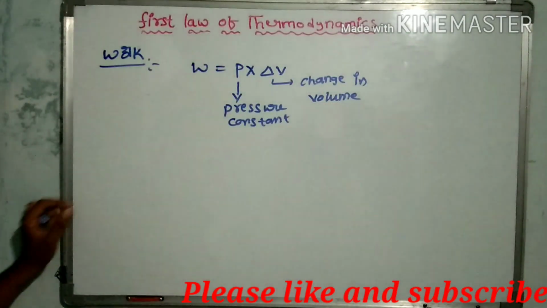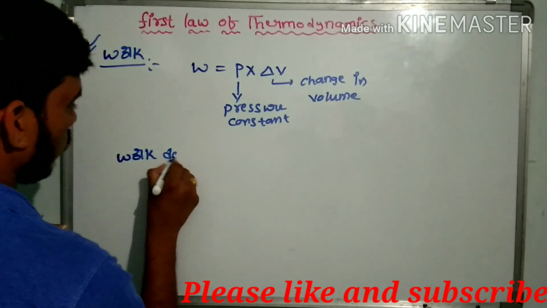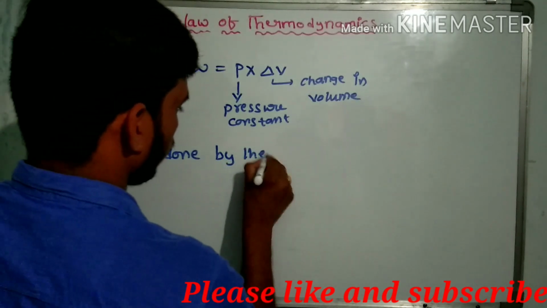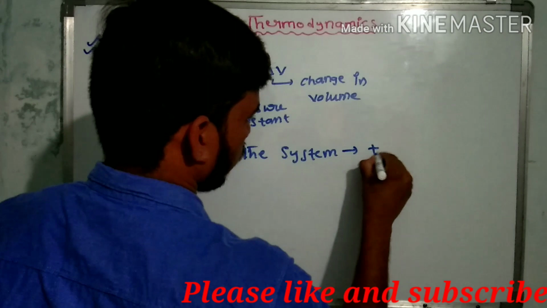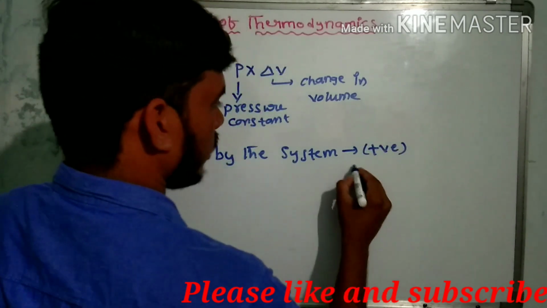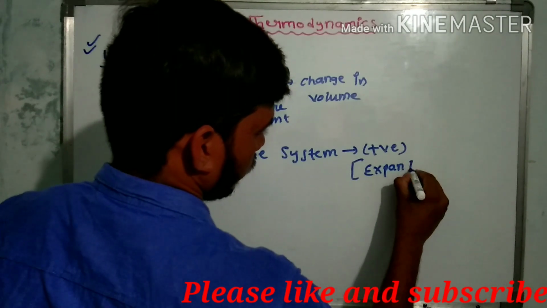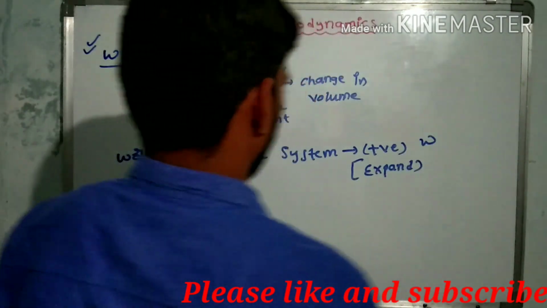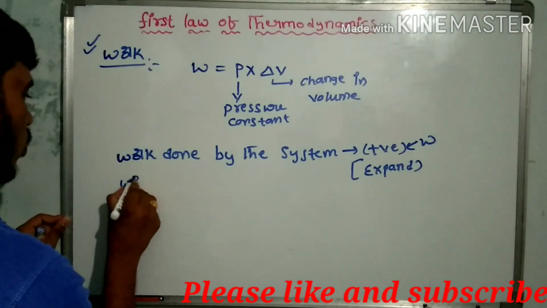Therefore, work is equal to P into delta V. Work done by the system, the value is positive; it means the gas expands.